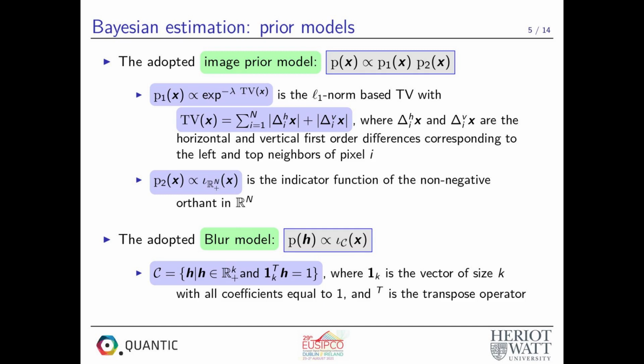The second image prior we adopt to satisfy the physical constraints is the indicator function of the image non-negativity. As a blur prior model, we use in this work non-negativity and unit norm constraints. These constraints have been shown to give a good estimate of the blur, given the fact that usually the blur support is much smaller than the image size.